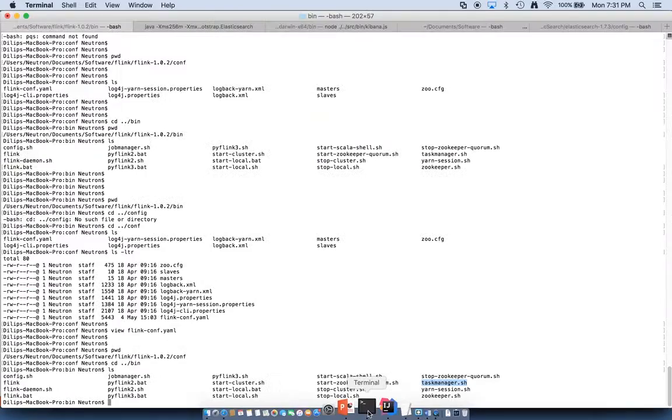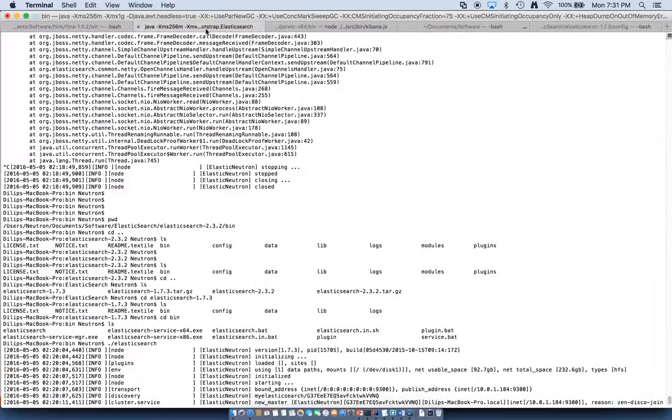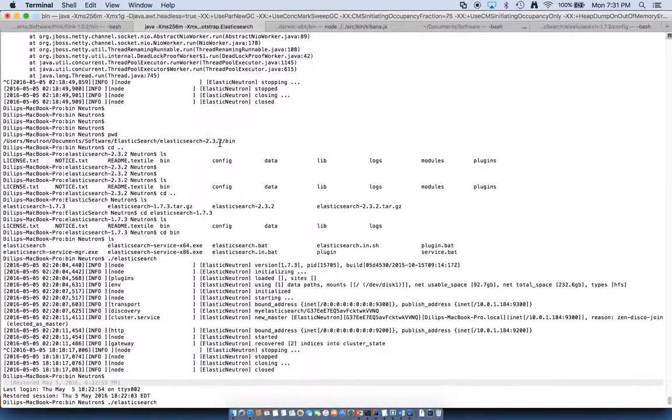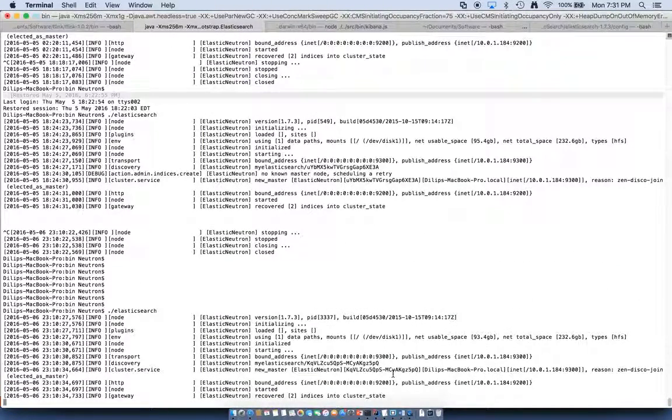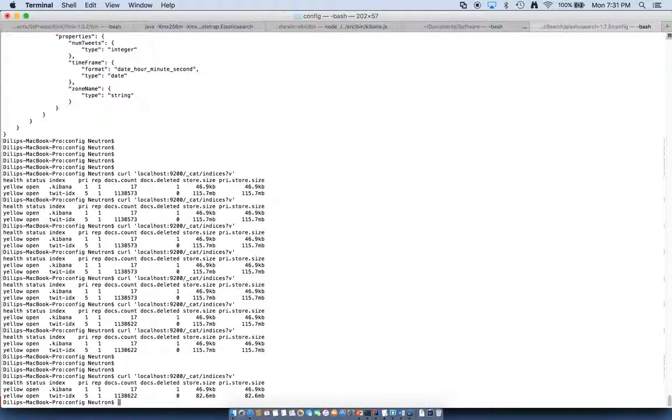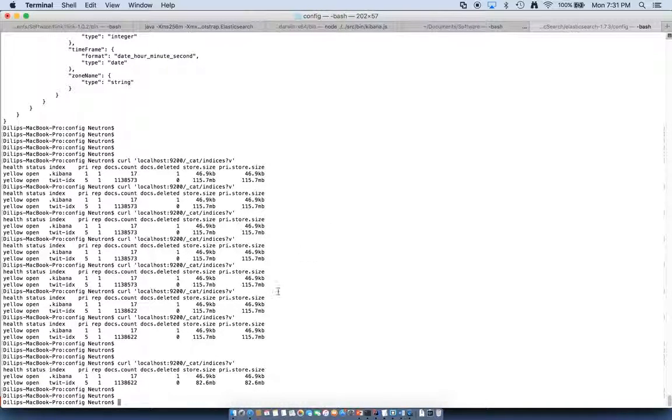For the Elasticsearch engine, you would have to unzip and go into the bin directory and simply start Elasticsearch. Once Elasticsearch has been started, we can query Elasticsearch using REST API calls. Below is an example of us querying the indices available in our Elasticsearch.